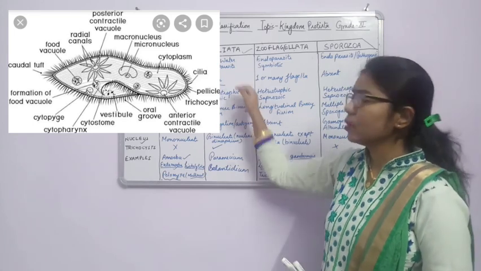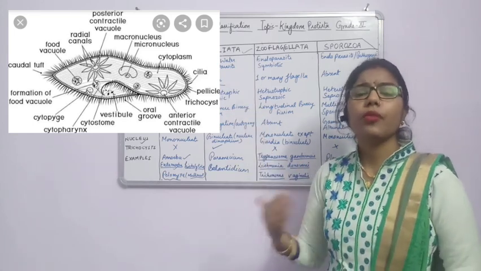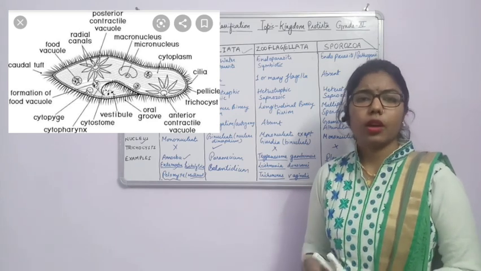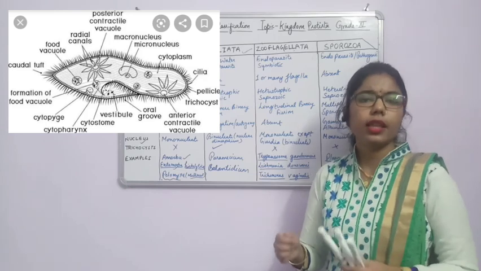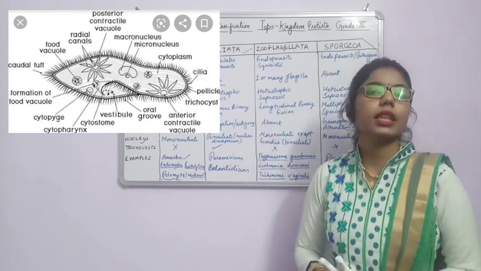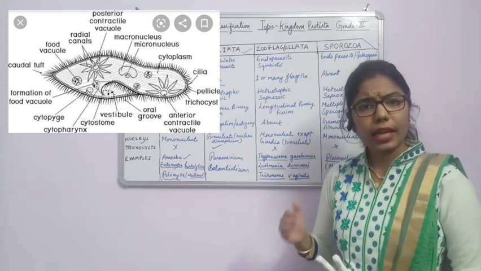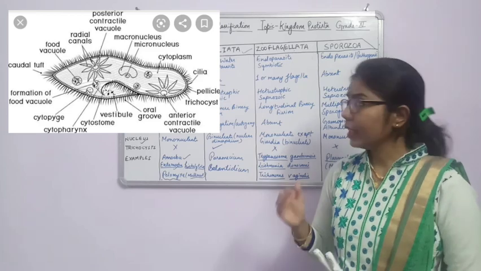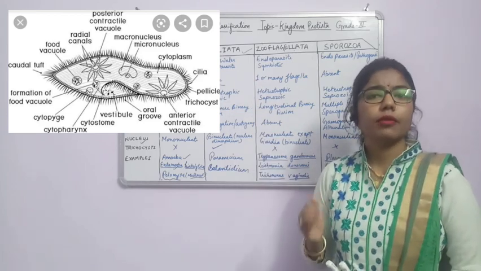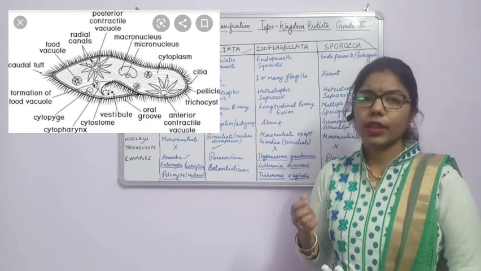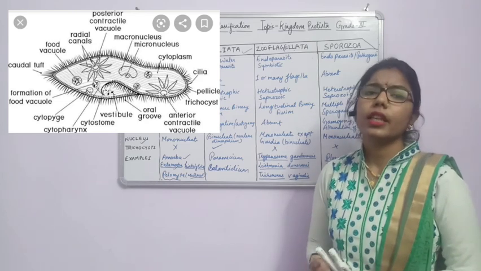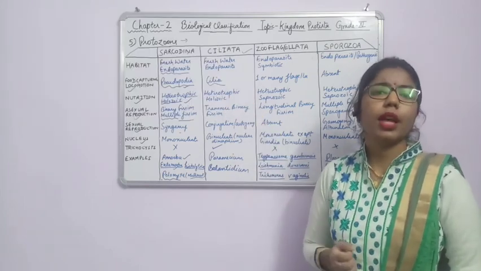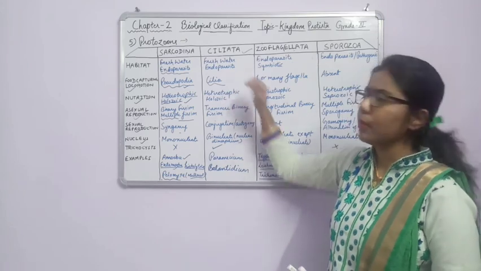When these cilia move, there will be some steering, like the steering you have seen in a car. So the cilia act as steering, and due to this, the water in which the food is present, the water laden with food, will come inside towards the cilia, and there is a gullet, and from there the food will get inside the Paramecium.